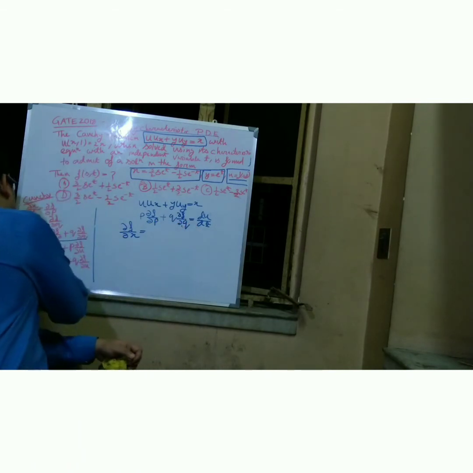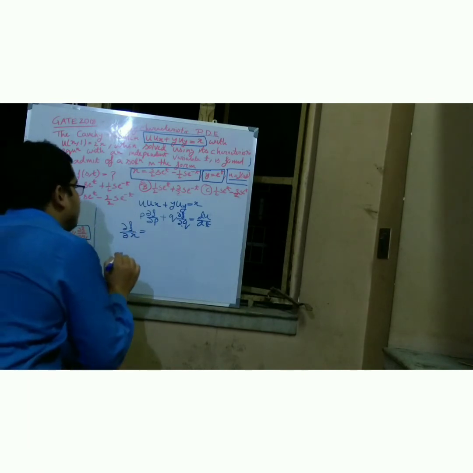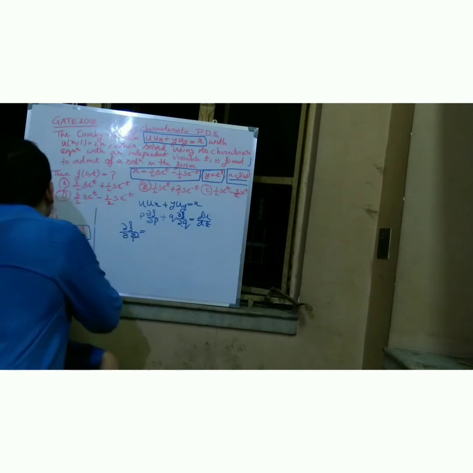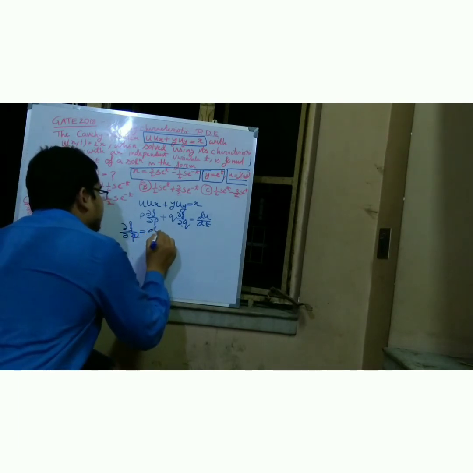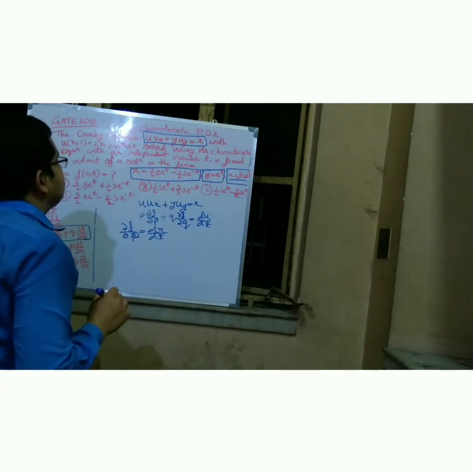You will see this formula, del u by del t, and del f by del p is equal to whatever I get, dx by dt, friends.